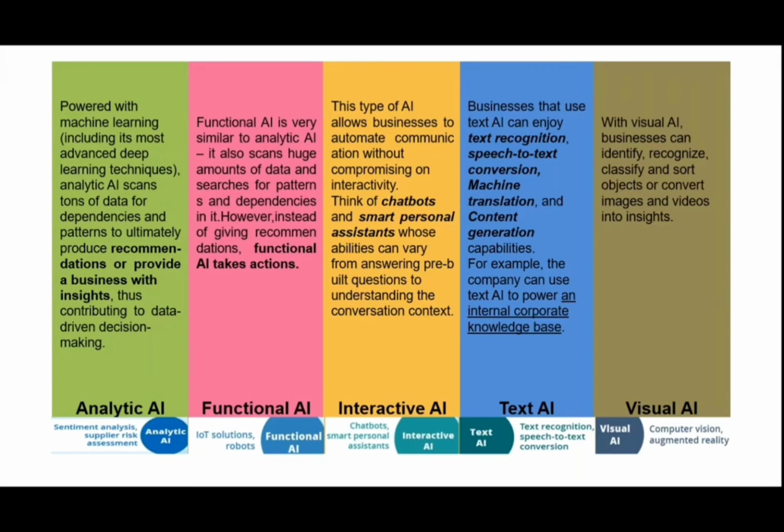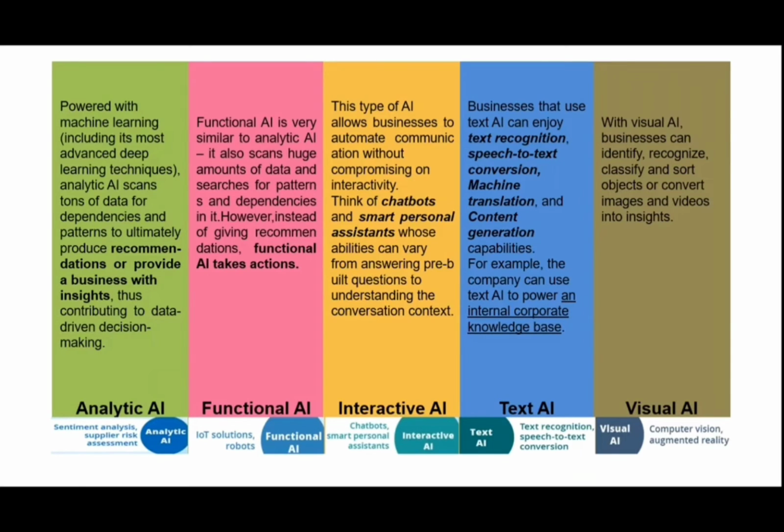Actually, in chatbots and smart personal assistants, pre-built questions will be there. To build those questions, they have to think twice, thrice, many times, because they have to understand in which way the user is going to ask the question. They have to make a note of all this, and according to that, they build the questions.